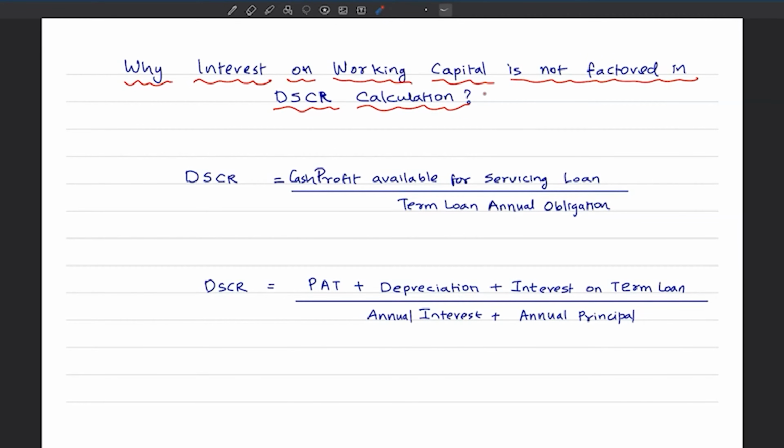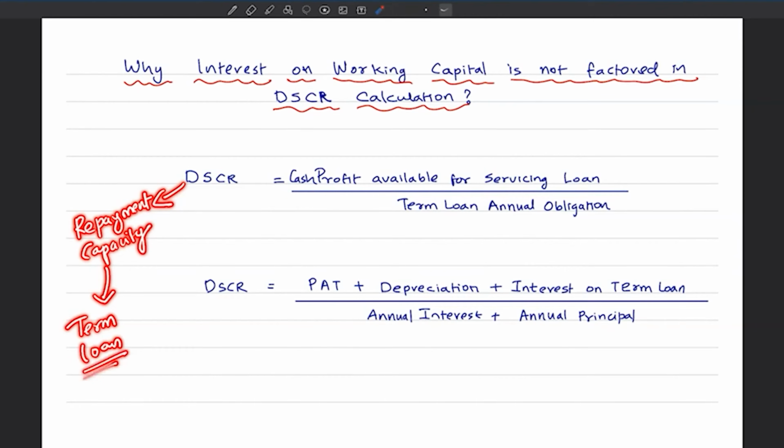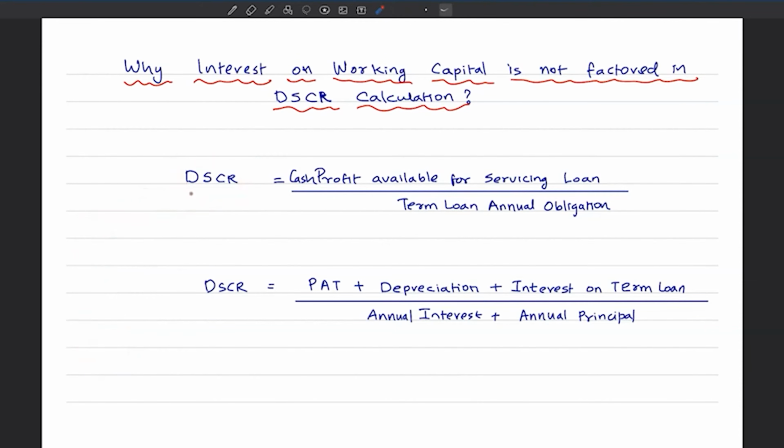See, first of all, why do we calculate DSCR? Debt service coverage ratio. We calculate debt service coverage ratio to measure the repayment capacity. Repayment capacity for what? Repayment capacity for repaying the term loan. We are not calculating DSCR ratio to measure repayment capacity for repaying working capital. No. We are not calculating DSCR for measuring repayment capacity of cash credit. No. We are arriving at DSCR basically to measure repayment capacity only for term loans. Okay, have that clarity in mind.